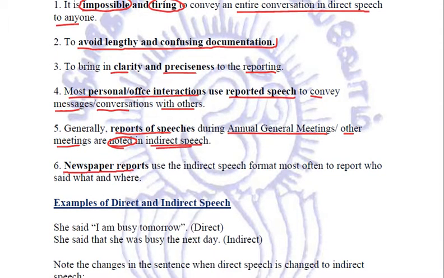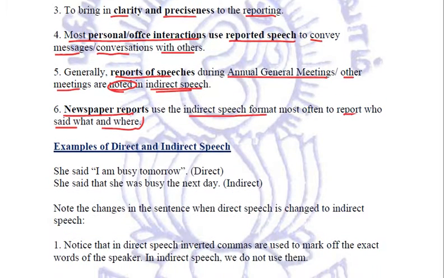The newspaper reports also use the indirect speech format most often in order to report who said what and where. So rather than quoting the exact words, the words are just manipulated in such a way that it gives clarity, it gives preciseness, and it often concises the lengthy conversations. So these were a few uses of direct and indirect speeches.